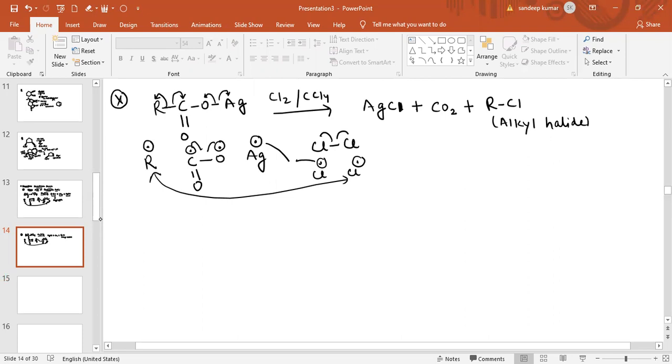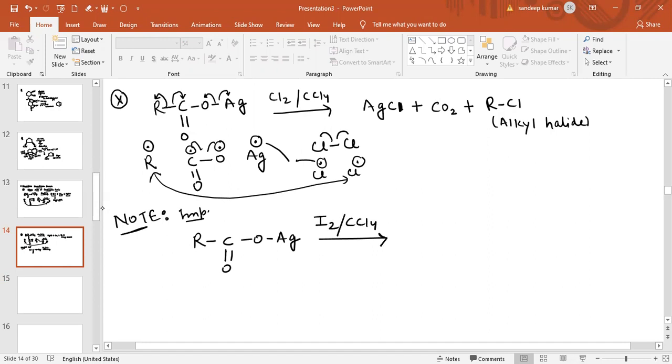Now see what happens in case of iodine. This is an important reaction. When we use silver salt of carboxylic acid in presence of I2 and CCl4, the major product obtained is ester, because this is basically a slow reaction.